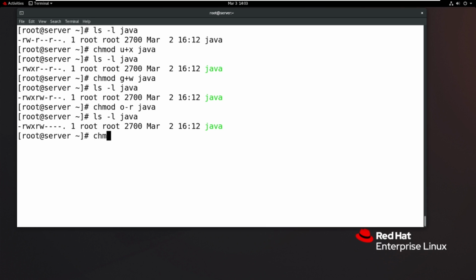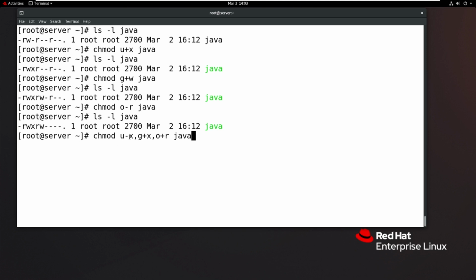Okay, you want to use chmod. Sir, I want to remove x at the user level, add execute at the group level, and add only read at the others level, and my file name is Java. Even in a single line you can set user level, group level and other level permissions, just give a comma.